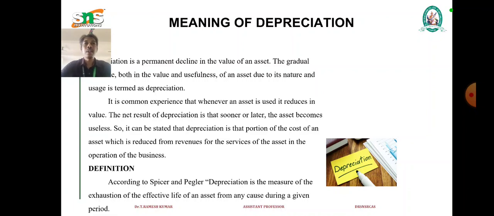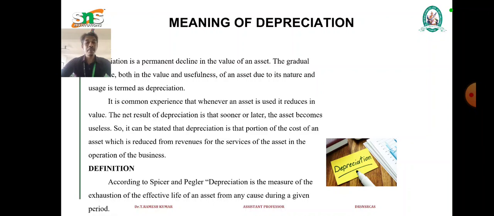The gradual decline both in the value and usefulness of an asset due to its nature and usage is termed as depreciation. It is common experience that whenever an asset is used, it reduces in value. The net result of depreciation is that sooner or later the asset becomes useless. So it can be stated that depreciation is that portion of the cost of an asset which is reduced from revenue for the services of the asset in the operation of the business.